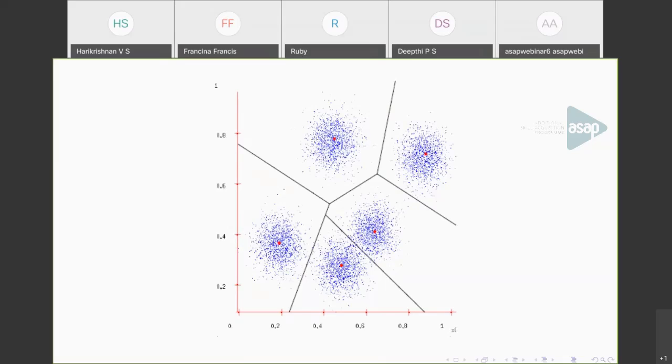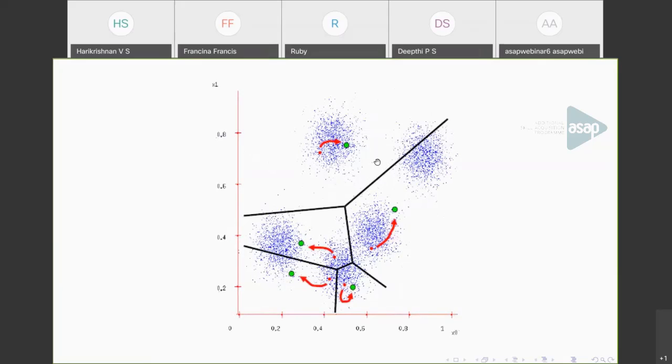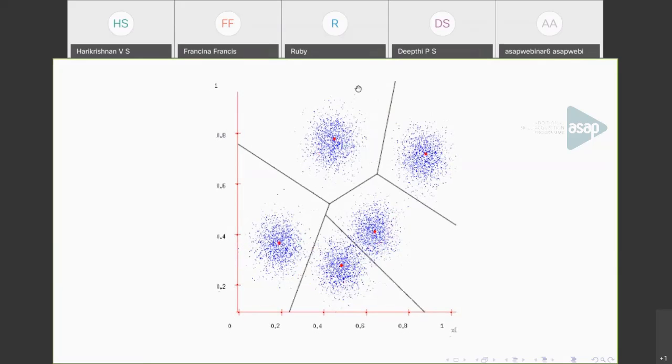After this point, when you calculate the mean of the points belonging to a cluster, the mean will be the same, will not have a different mean. So all means will be the same. That means the points will not move from one cluster to another. Here, the initial partition was this. The centroid moved to this centroid, and the partition will be different. And at one stage, you will have a partition like this, after which the centroid will not change and the points will not move. So these are the final set of clusters that you have when the algorithm terminates. So this is how k-means works.